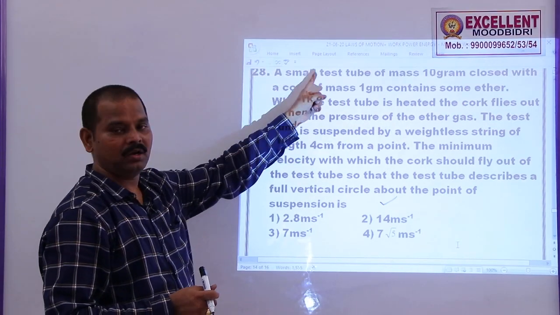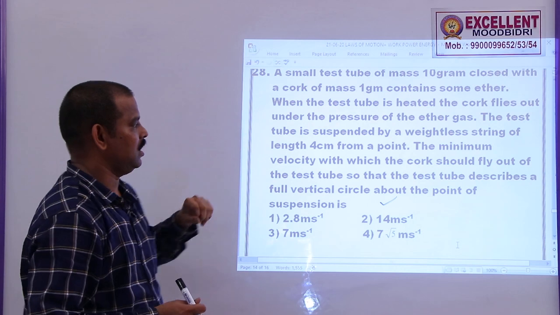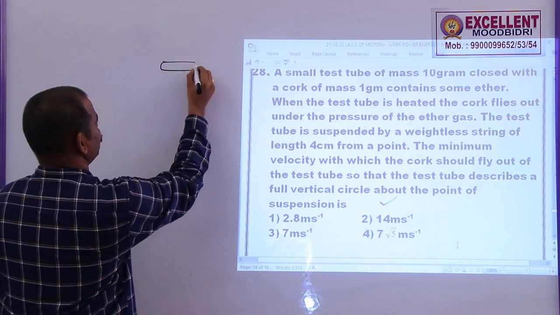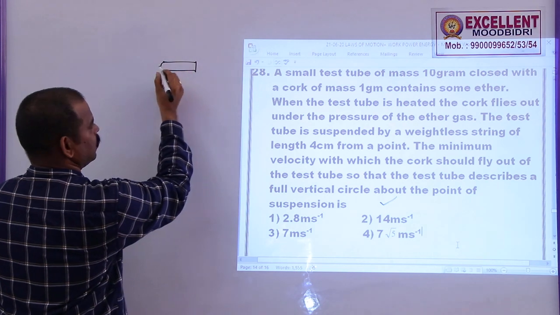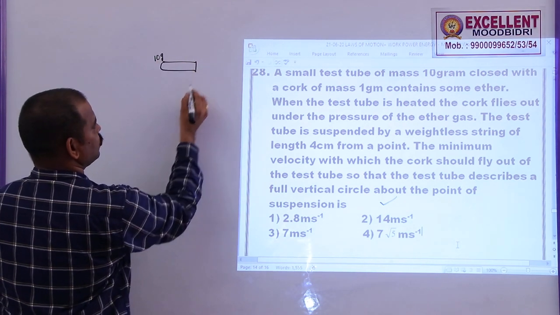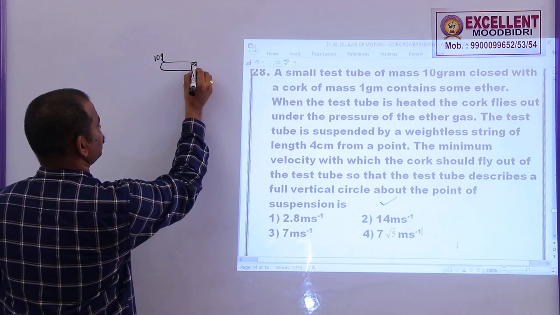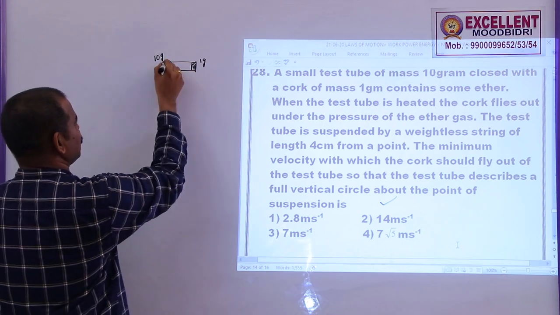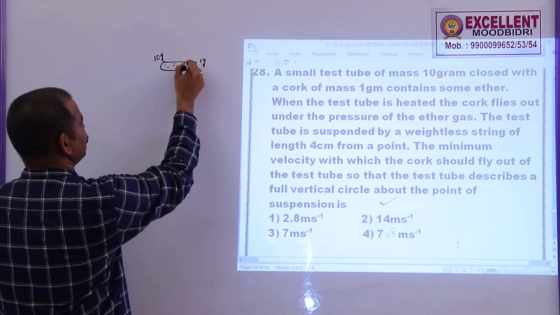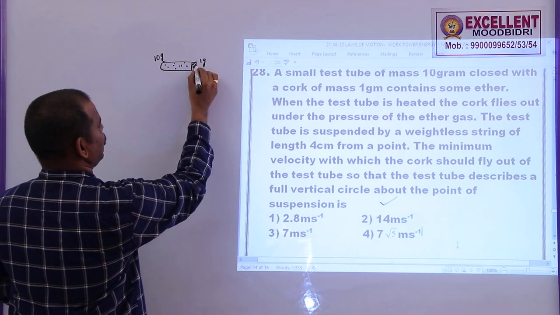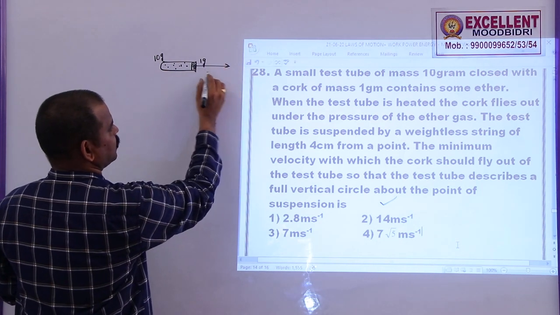28. A small test tube of mass 10 grams closed with a cork. So this is a small test tube of 10 grams, closed with a cork of 1 gram. It contains some ether here. When the test tube is heated, the cork flies off under the pressure of the ether gas.